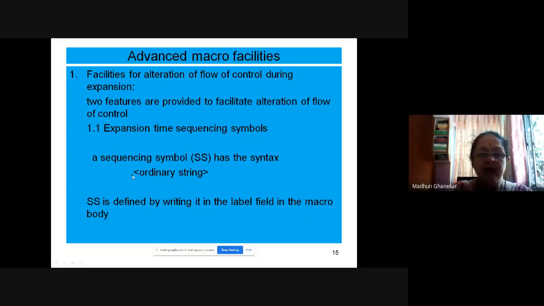A sequencing symbol SS has the syntax dot followed by an ordinary string, any name you can give. We write the dot to recognize that it appears inside the macro. SS is defined by writing it in the label field in the macro body. So the first facility to alter the flow of control is expansion time sequencing symbols, that is, labels inside the macro body.